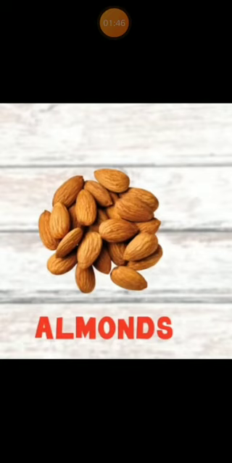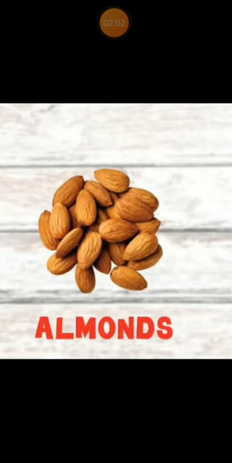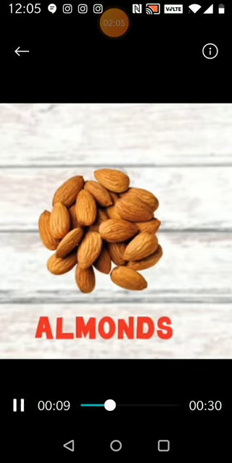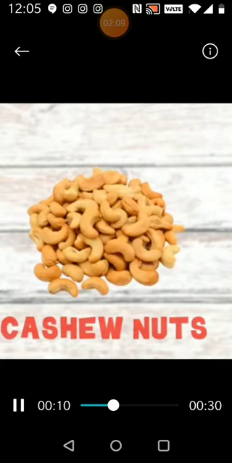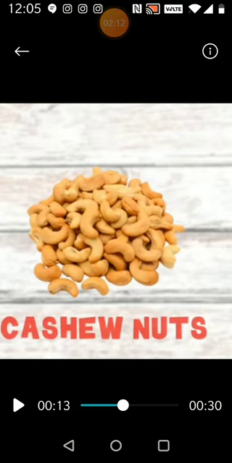This is one of the nuts which we eat, and it has a lot of health properties. It gives us a lot of benefits. So the first nut which we saw is almonds, or we call it badam also. The next nut which we are going to see is cashew nuts, or kaju.